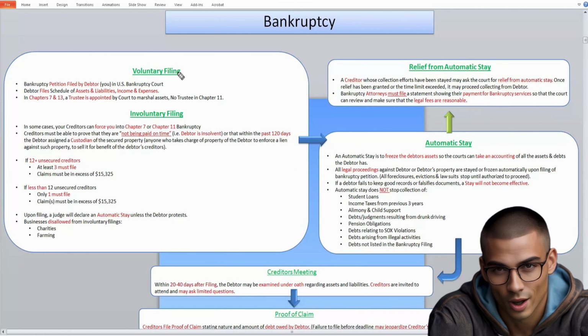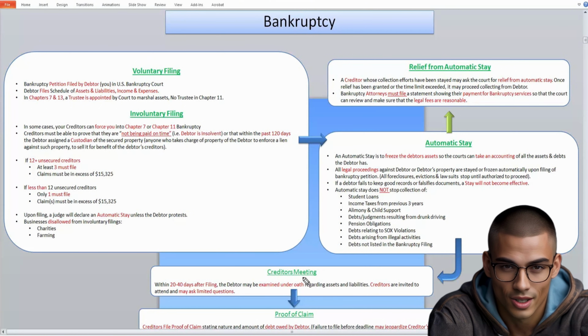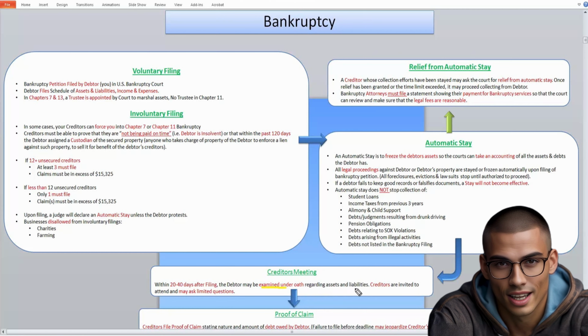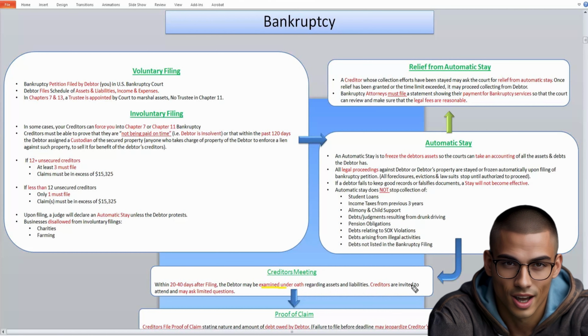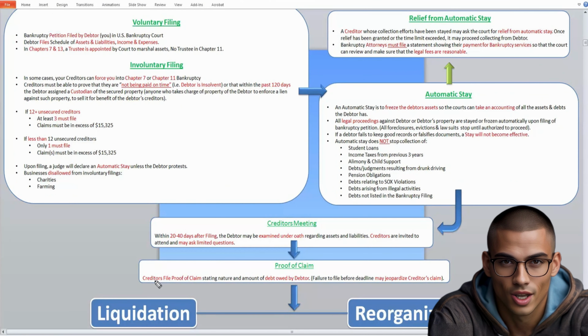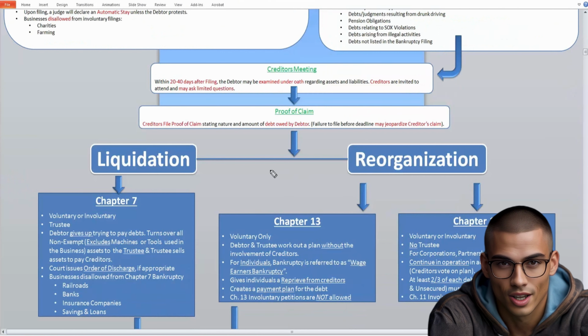So now that there's been a filing, whether voluntary or involuntary, and an automatic stay has been issued, 20 to 40 days after the filing, there's a creditors meeting where you, the debtor, are examined under oath regarding your assets and liabilities that you're claiming. The creditors are invited to attend this meeting and they can ask you limited questions. So after the creditors meeting, each creditor needs to file a proof of claim stating the nature and the amount of the debt that is owed by you, the debtor. If the creditor fails to file this proof of claim, then it may jeopardize their ability to collect from you in the future.